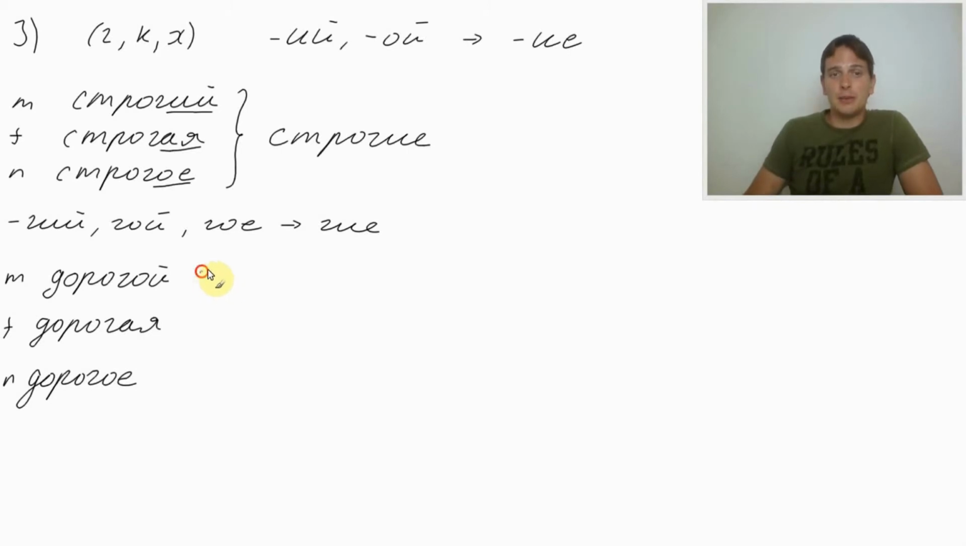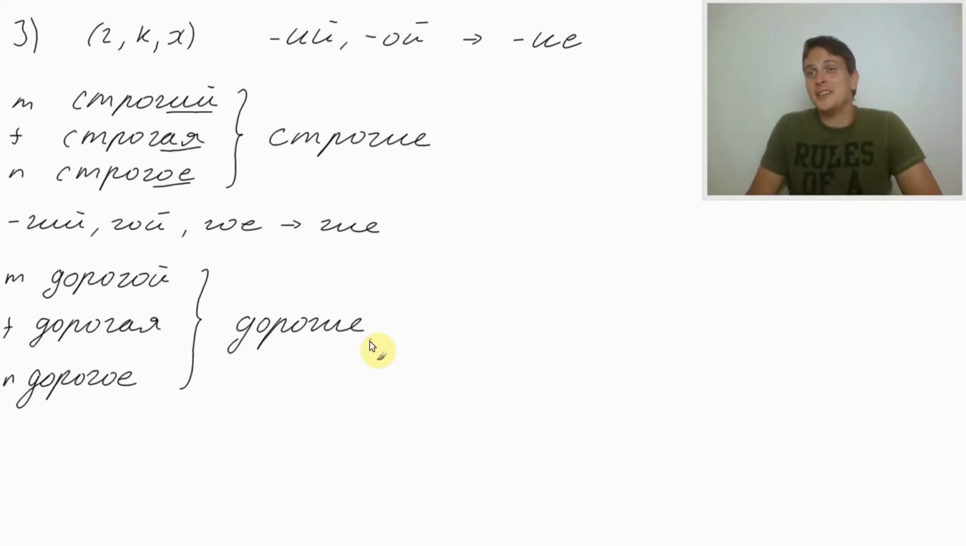And what would become the plural? Well, we got ending ie. If we got in the masculine oi and g, k, or h coming in front of this, the ending will become ie. Дорогие. Well, дорогие мамы, dear mothers, дорогие папы, dear fathers.